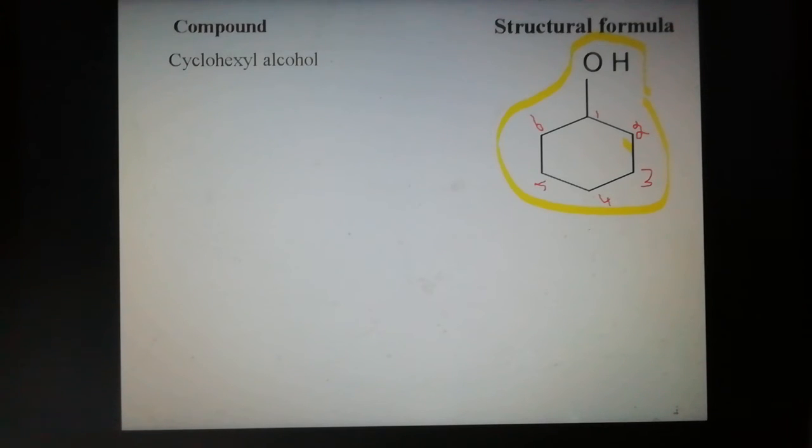The hydroxyl functional group is attached to the first carbon. There is no substituent and the compound is saturated, so add ane. So the IUPAC name of the given compound is cyclohexanol. Cyclohexanol is the IUPAC name of cyclohexyl alcohol.